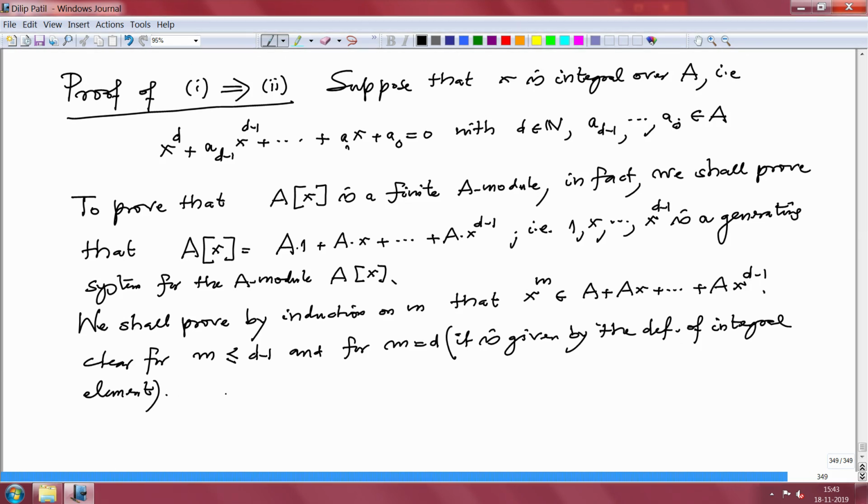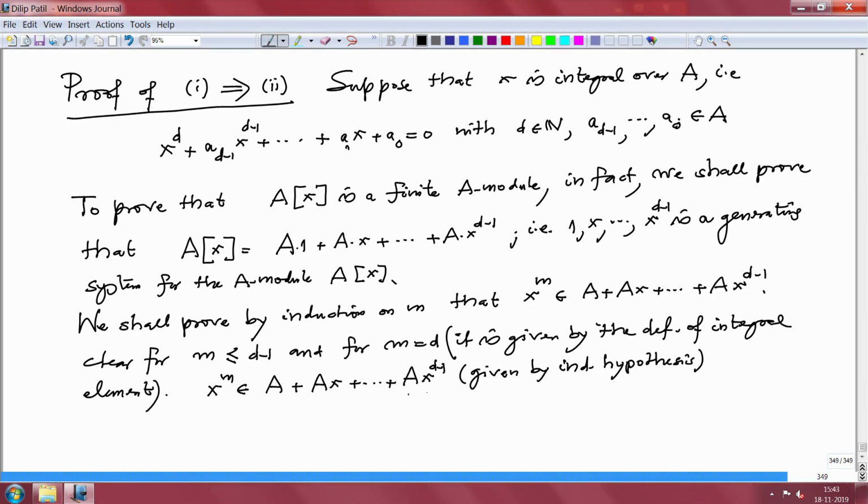So what you have is, given, assume x^m belongs to A + Ax + ... + Ax^{d-1}. This is given to us by the induction hypothesis. And what do you want to prove?